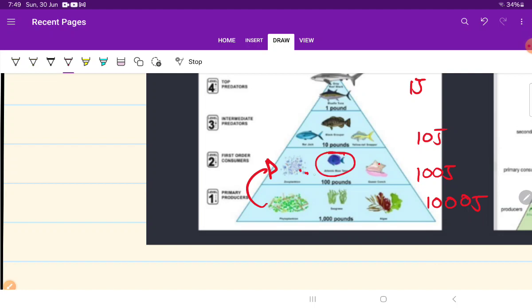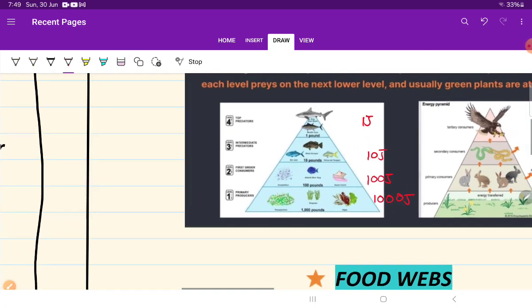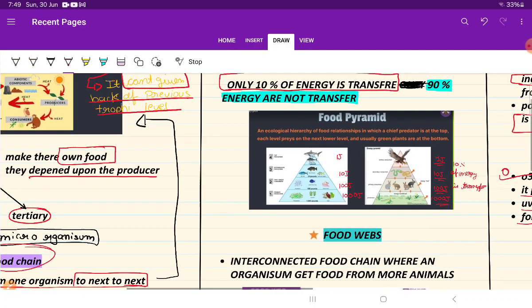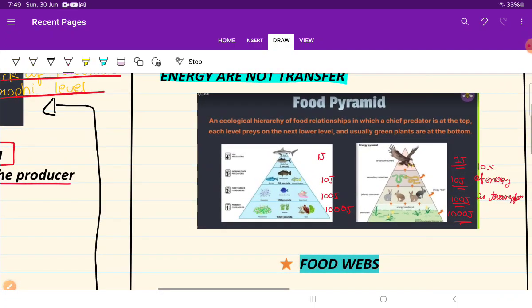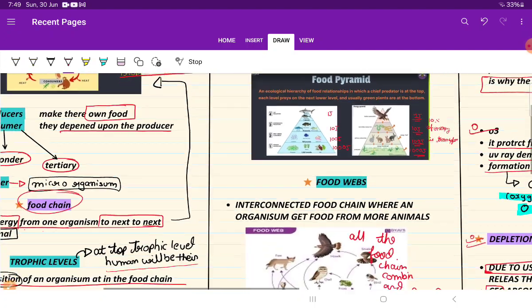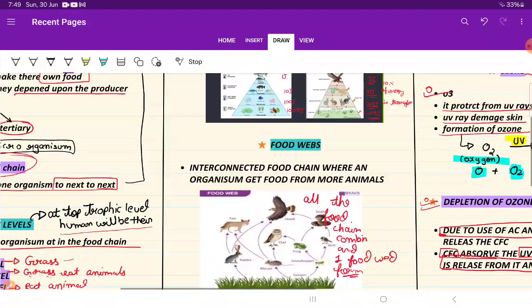They will do their own life processes also, like digestion, then absorption by villi, respiration, etc. So they will also need the energy. Now 90% of energy is consumed by them, and 10% is transferred to the other trophic level. So that is the 10% law. Okay, we have completed the hard topic, 10% law.